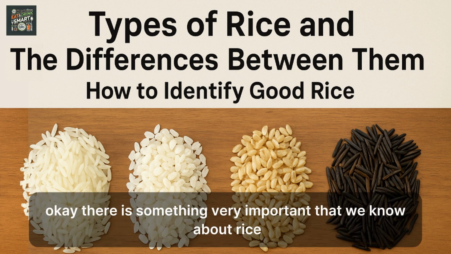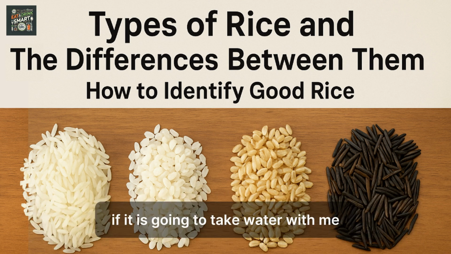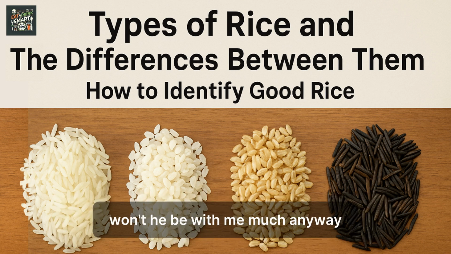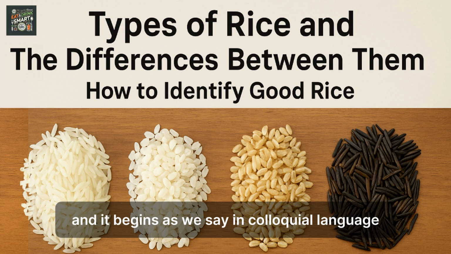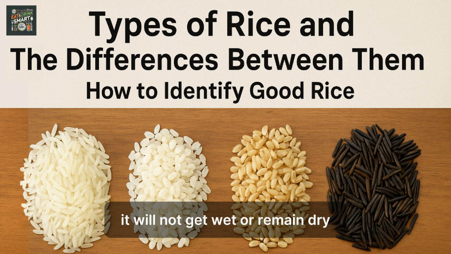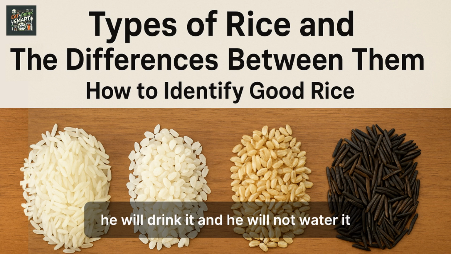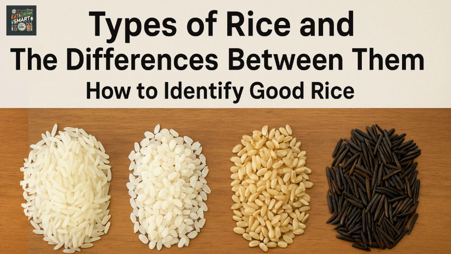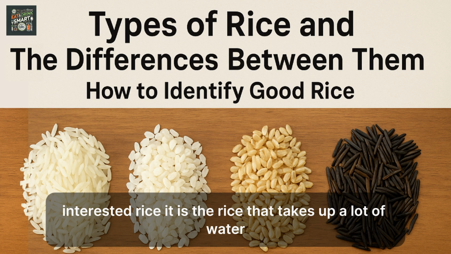There is something very important that we should know about rice. If it takes water, will it cook quickly and take the exact amount of water? Or, as we say in colloquial language, it will not get soft and will remain dry. No matter how much water you bring to it, it will absorb it. Where is this rice from? It is opaque rice, the rice that takes up a lot of water.